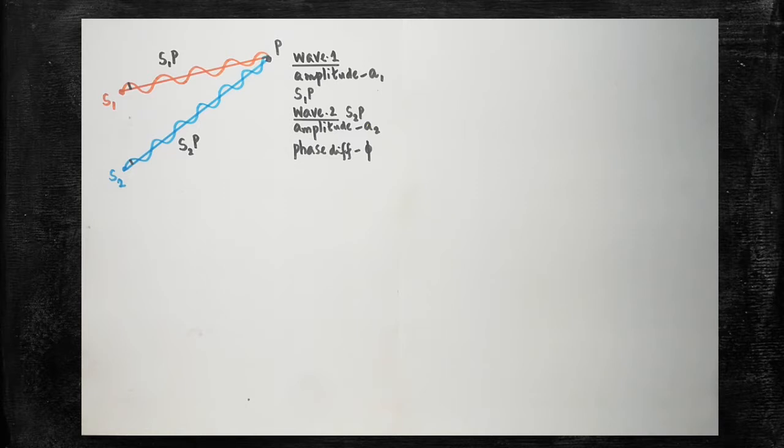What is interference? When two waves are superposing with one another, what will happen due to the superposition of the two waves? After superposition, what will happen? It will produce an increase in intensity at some points and a decrease in intensity at some other points. Because of that, the interference phenomenon is caused in the case of light. So when two light waves interfere with one another, constructive interference will be created. Is it clear? That is when the intensity is increased.